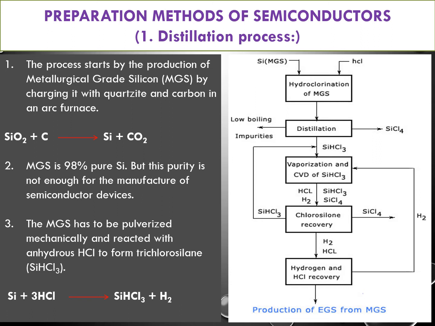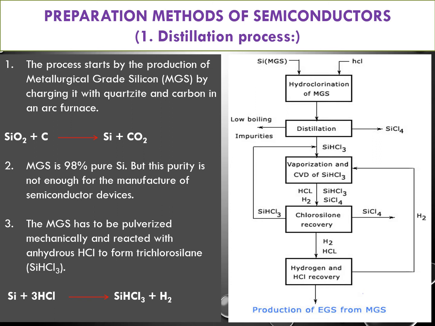Okay. Now we will discuss the three methods of preparation of semiconductors. In that, the first one is the distillation process. First of all, it starts from silica, SiO2. When you heat the silica in presence of carbon in a muffle furnace at high temperature, it produces silicon Si plus CO2.